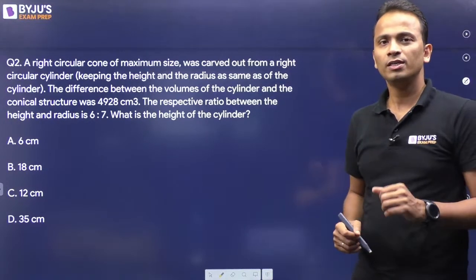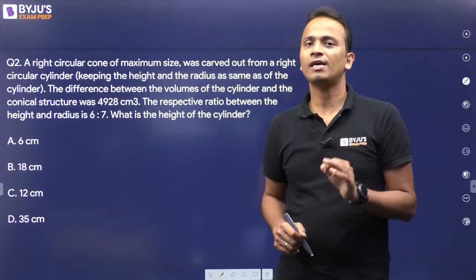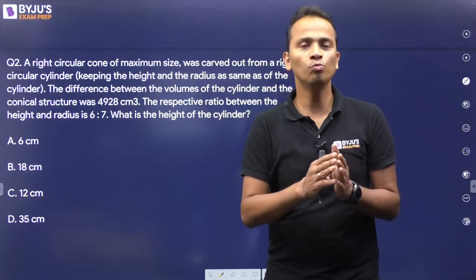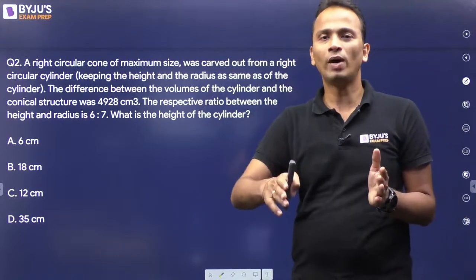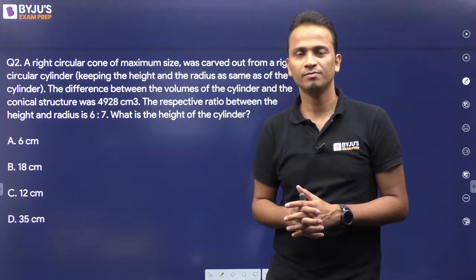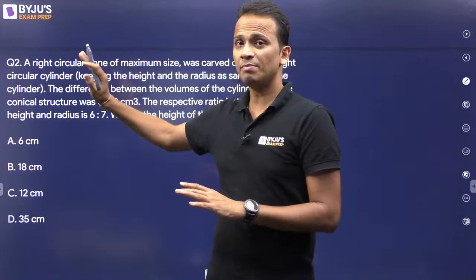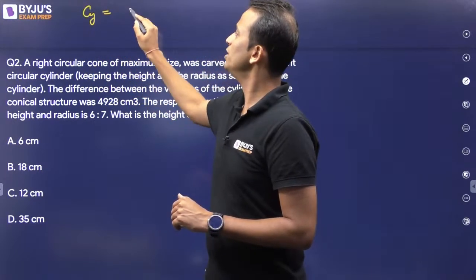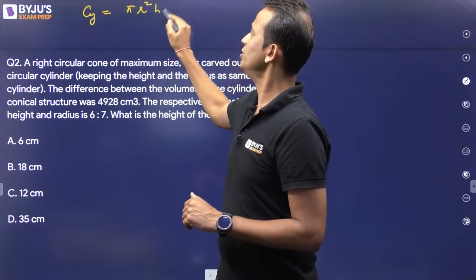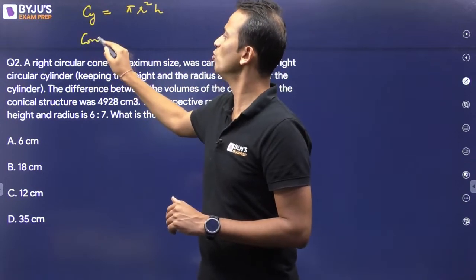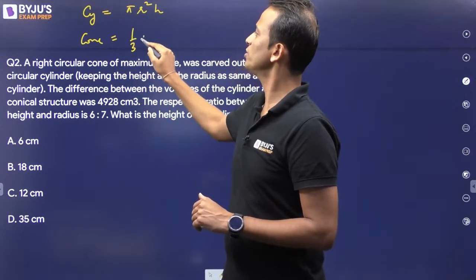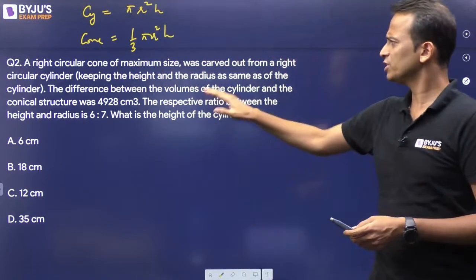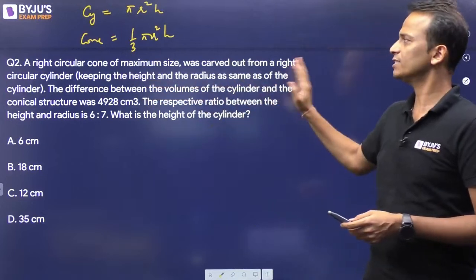Now first of all, if a cone and a cylinder have the same height and same radius, I can say that the volume of cone will be 1/3 the volume of cylinder. Same height and same radius, volume of cylinder will be equal to pi r square h, and volume of cone is equal to 1/3 pi r square h, which is given here, keeping the height and the radius as same.